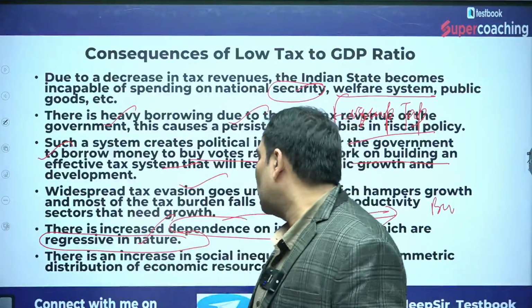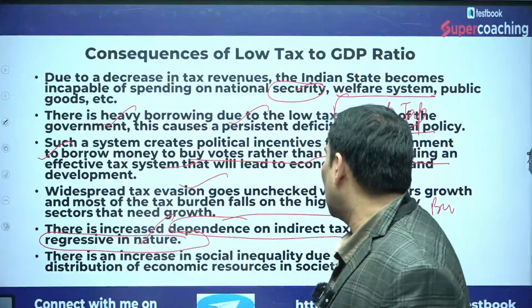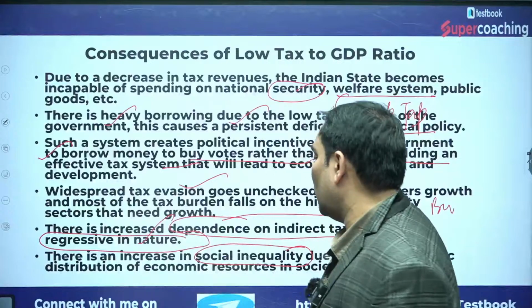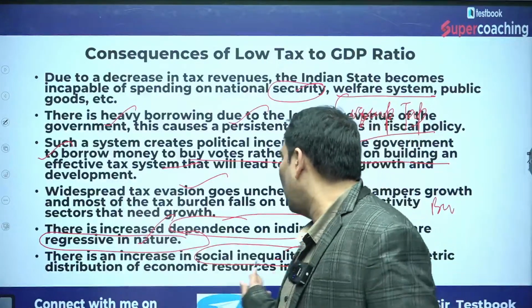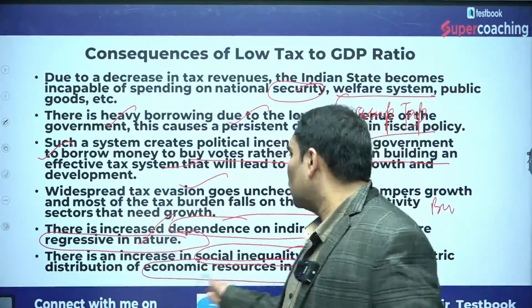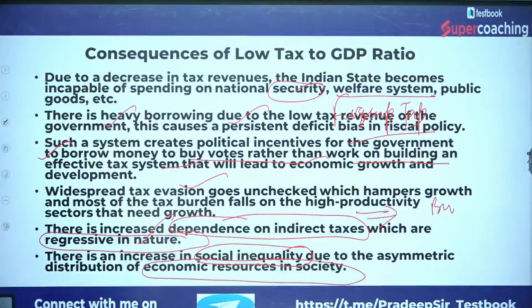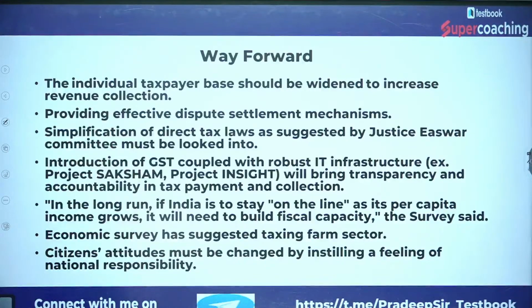So this is also a consequence, and there is an increase in social inequality, in the distribution of economic resources in society. So these are the consequences of a low tax-GDP ratio. Now we are going to proceed further and discuss what should be the way forward.